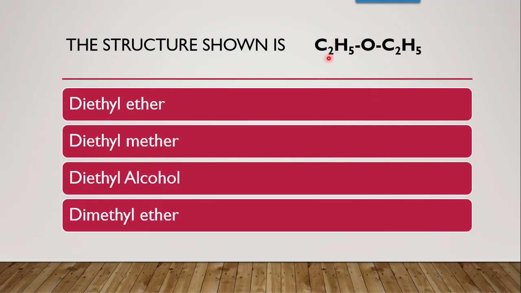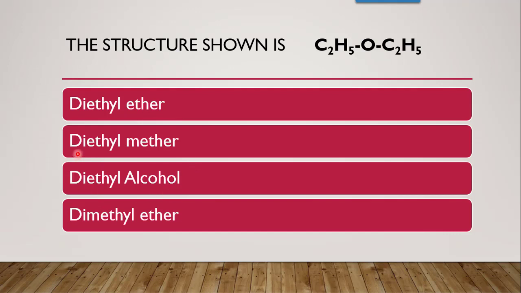Next question is, the structure shown in this image is which structure? It is ROR, so it is ether first. Now here ether, mether, ether, these three probabilities are there. Alcohol is not possible. Mether as such it is not there. Then ether, so it is ethyl. This is also ethyl. So these are diethyl. So it is diethyl ether.